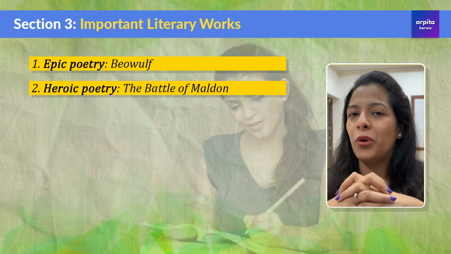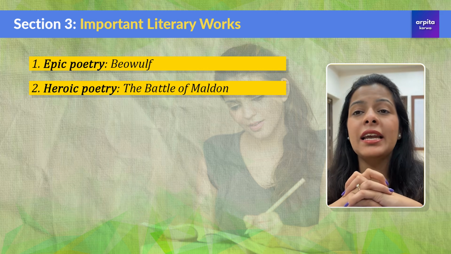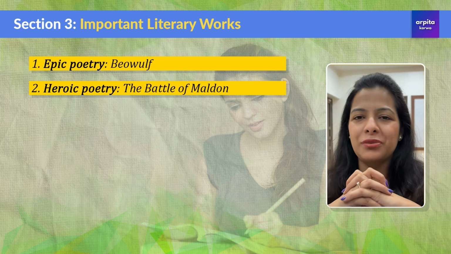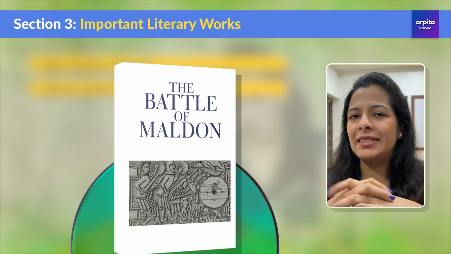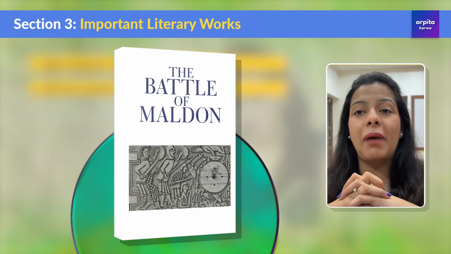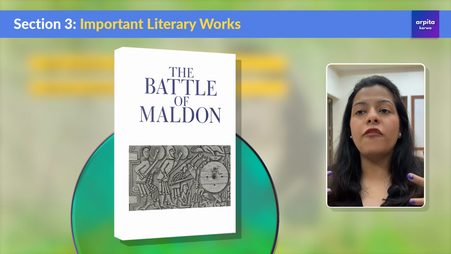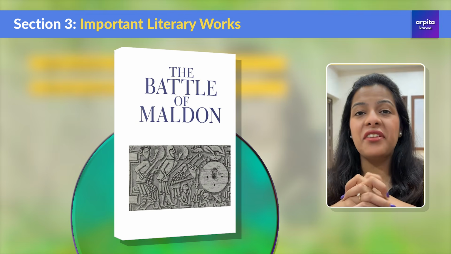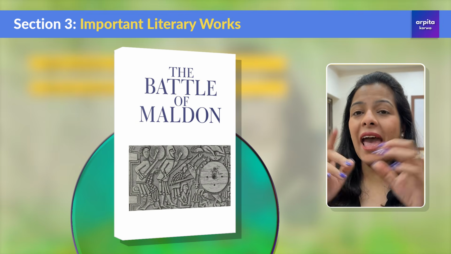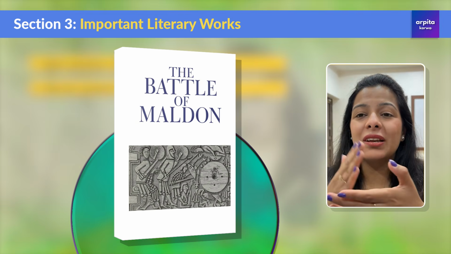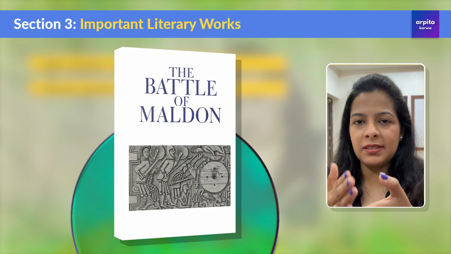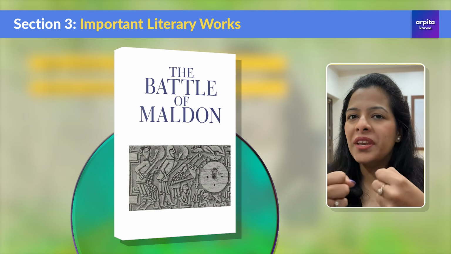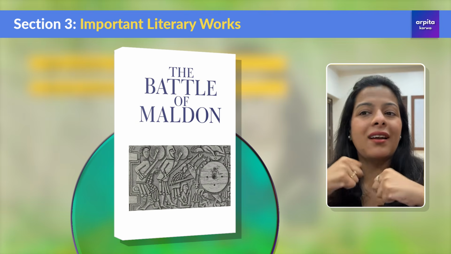Next, we have heroic poetry. As the name suggests, these kinds of poetry celebrate bravery, loyalty, and the warrior spirit of the Anglo-Saxon people. Now, a classic example of heroic poetry is the Battle of Maldon that captures the courage of Anglo-Saxon warriors in their fight against the Vikings, highlighting their sense of honor and sacrifice. And you'll be surprised to know that the Anglo-Saxons actually lost this Battle of Maldon, and yet the poetry celebrates their vigor, their charisma, and their courage.